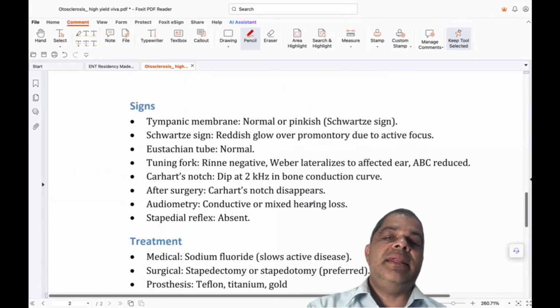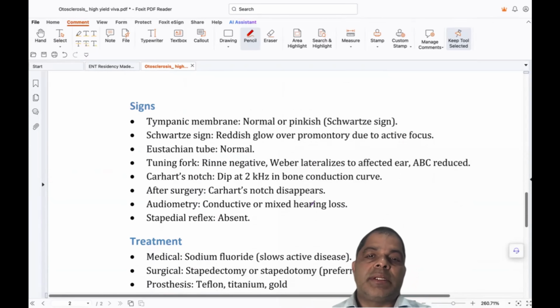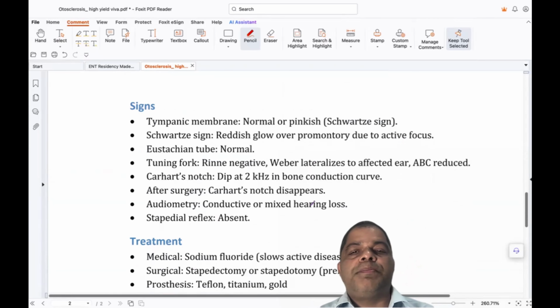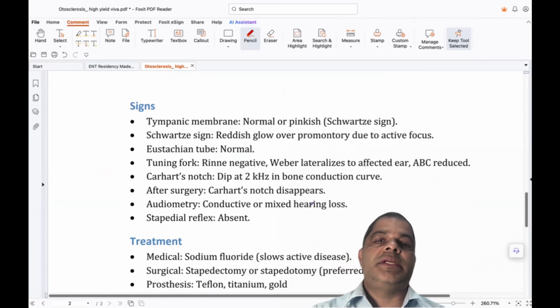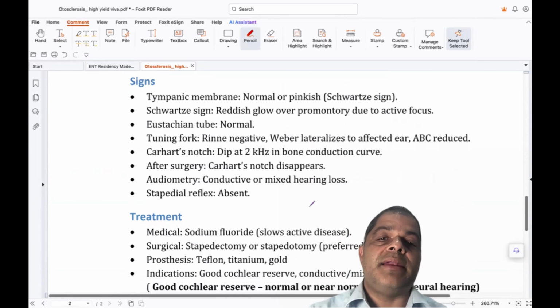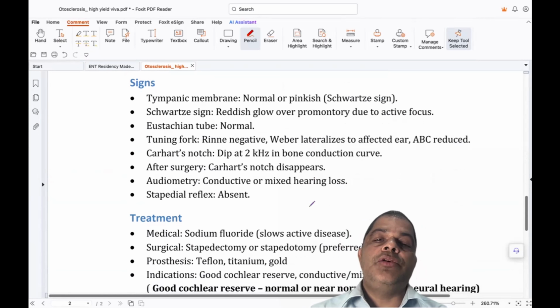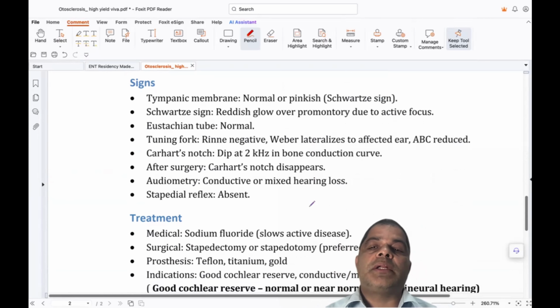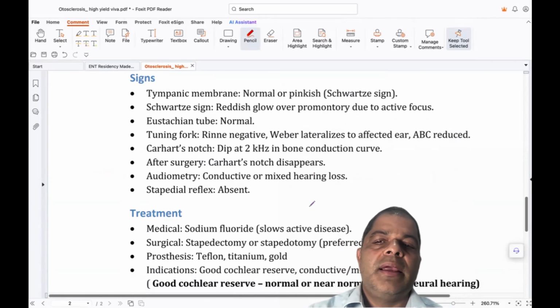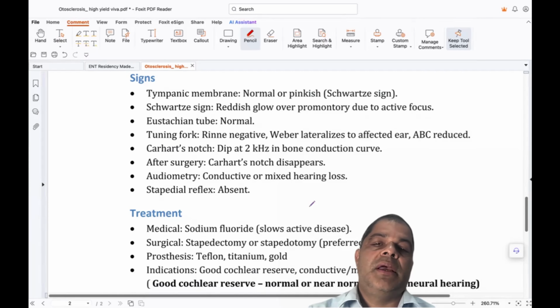Signs: what are the findings in the tympanic membrane? It is normal. Sometimes it is pinkish, but most of the time it is normal. If somebody asks about the Schwartze sign, this is the pinkish hue you can see in the tympanic membrane. Eustachian tube is also normal. Tuning fork test: Rinne negative, Weber lateralized to the affected ear, ABC sometimes reduced, sometimes not.